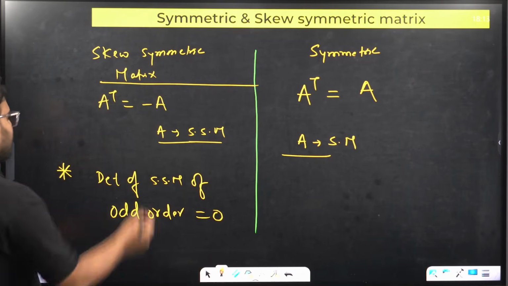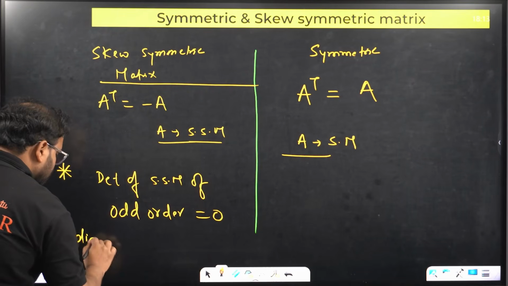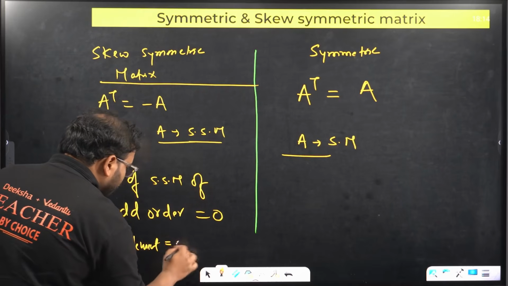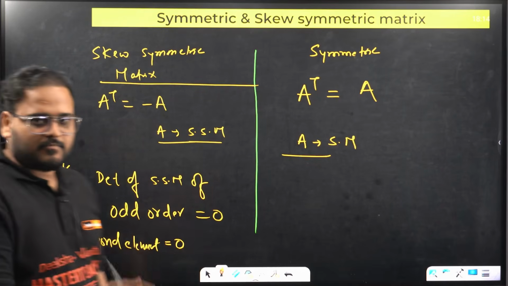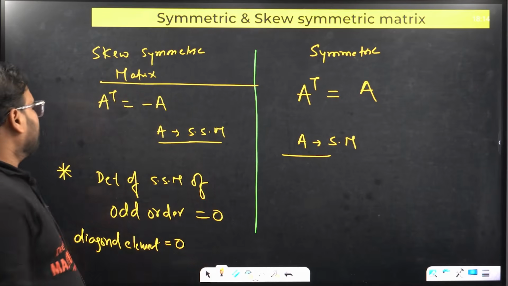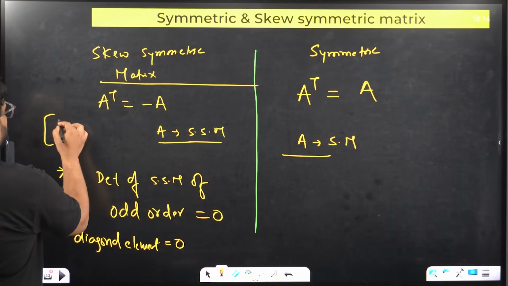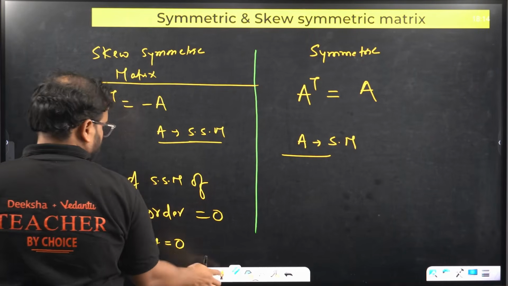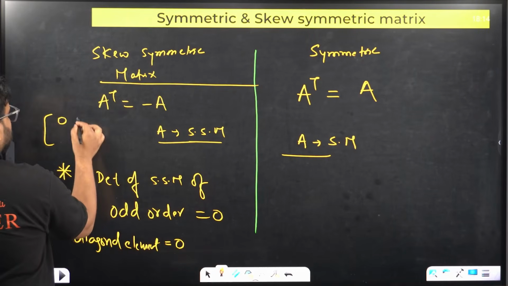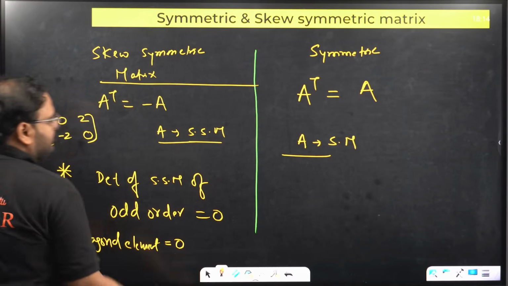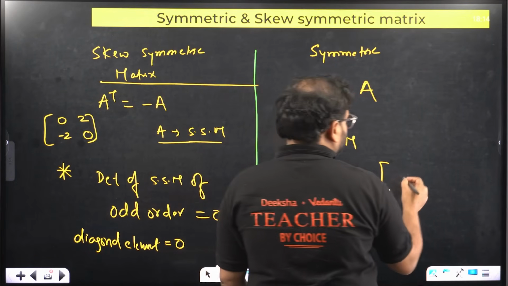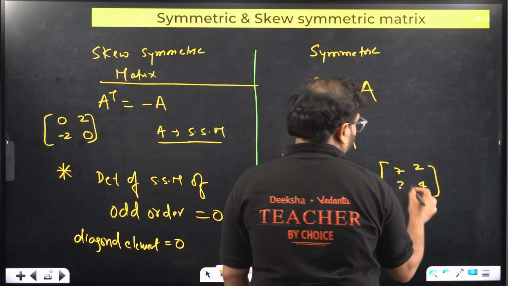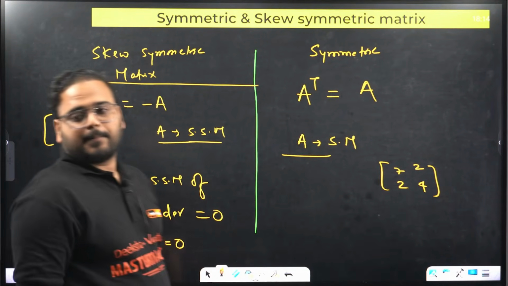One more thing. In a skew symmetric matrix, you'll find the diagonal elements equal to 0. You find that always 0. And if I were to give an example of this, let's say we have 0, 0, this is 2, then this will be minus 2. Example I've given over here. Over here, this is, let's say, 7, 4, and this is 2, it will be 2.